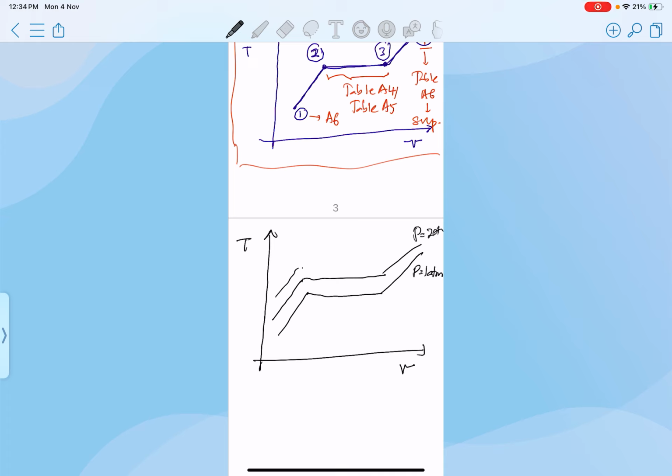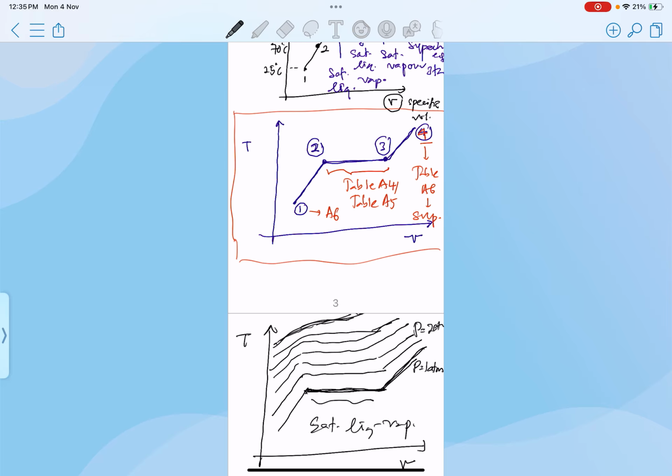And then I'm going to run for 3 bar or 3 atm. I'm going to get something like this, then 4, 5, and so on, until at a certain point you don't have the saturated liquid-vapor region like this anymore, but you have something like this. As you can see here, there's no change of phase, meaning that from liquid, it starts to change to superheated straight away instead of changing to saturated liquid-vapor.